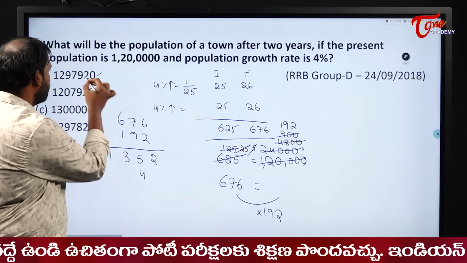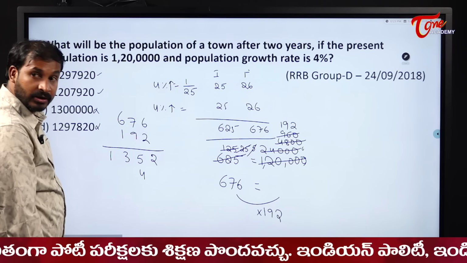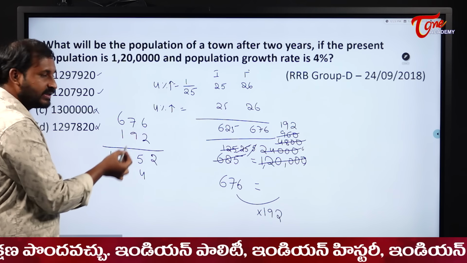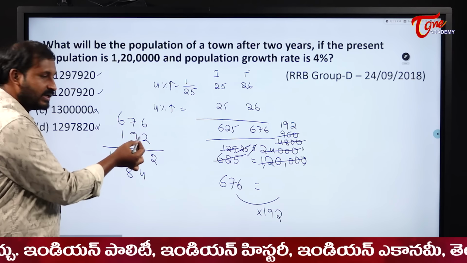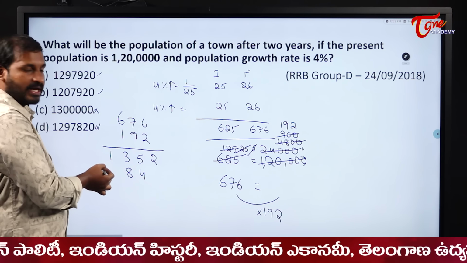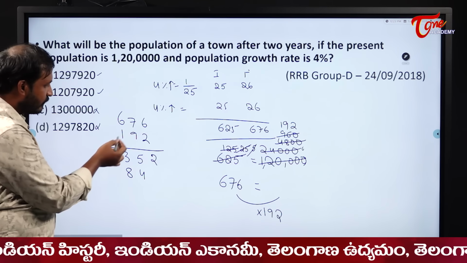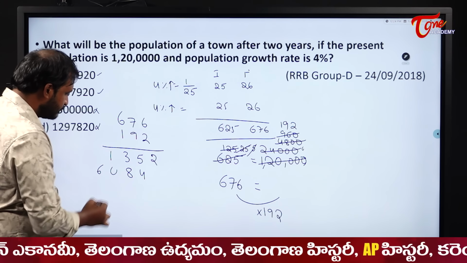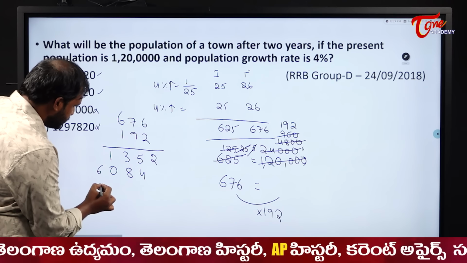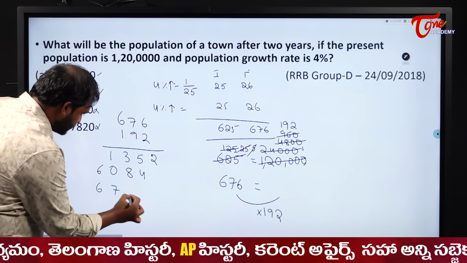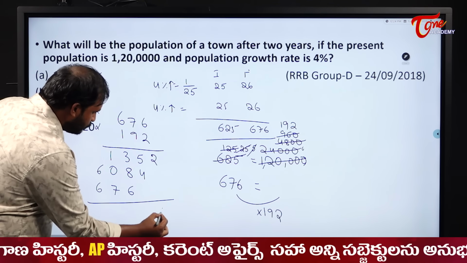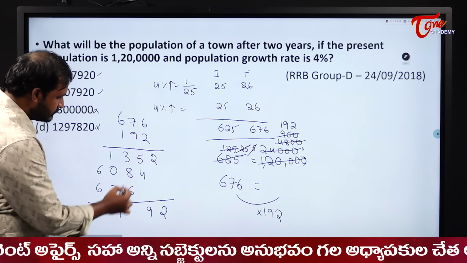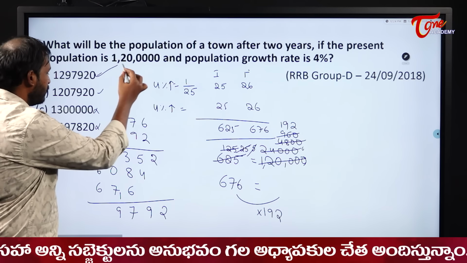So only these two are there. Why? Because 9 2 0, 9 2 0. Okay. 9 6 54. 5 we will have. 9 7 is 63. 63 plus 5, 68. We will have 6. 9 6 are, what will we get? 54. 54 plus 6, you will get 60. Right? Next you will get here 676. 2, 9, 1 will go here. So you will get a 9 here, 7. So our answer here will become option A.